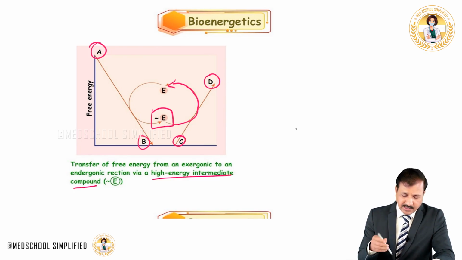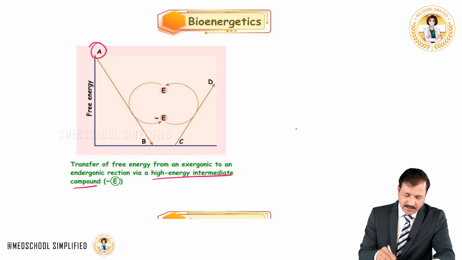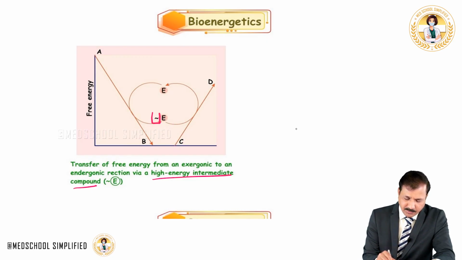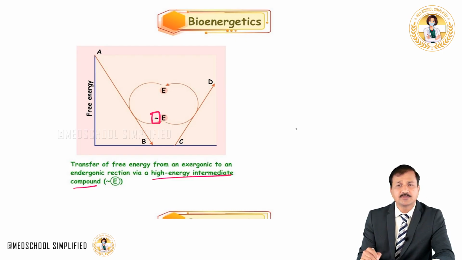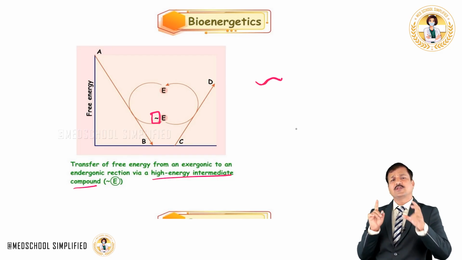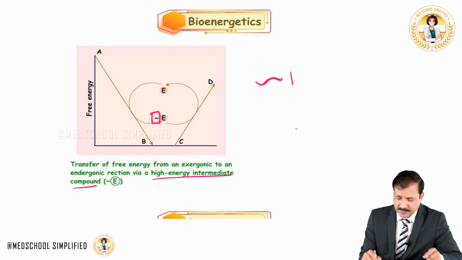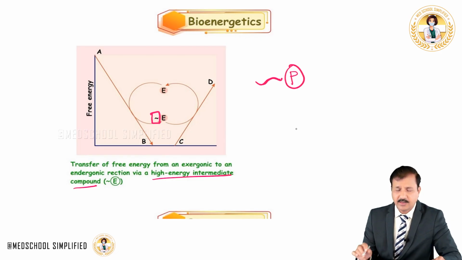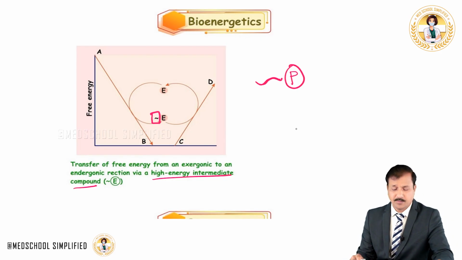Now, one of the things you need to remember in the figure here is that wherever we mention a high energy bond, that particular bond is mentioned with a symbol like this. This is the high energy bond symbol. So whenever you see that particular symbol, remember, it simply indicates a high energy bond there.